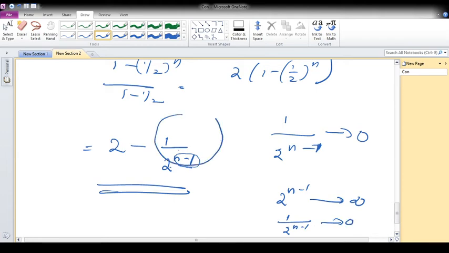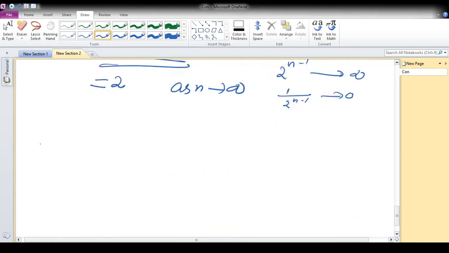So this term converges to 0, and Sn converges to 2 as n becomes large. Here we got limit n tends to infinity Sn equal to 2.